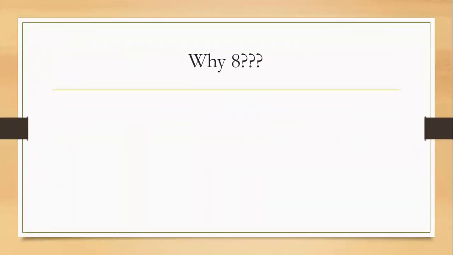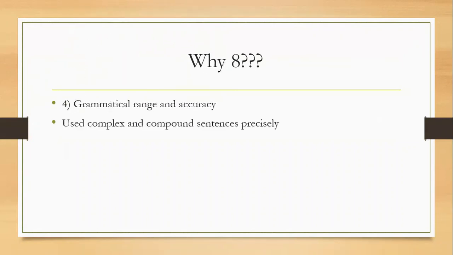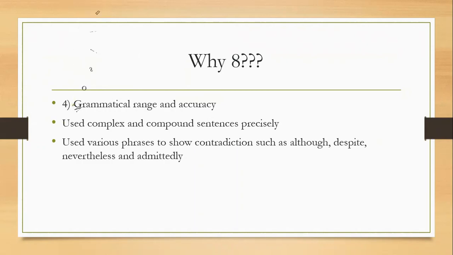Now, let's move to scoring parameter number 4, and that is grammatical range and accuracy. First and foremost, we have used complex and compound sentences precisely. Second thing, we have used various phrases to show contradictions such as although, despite, nevertheless, and admittedly.